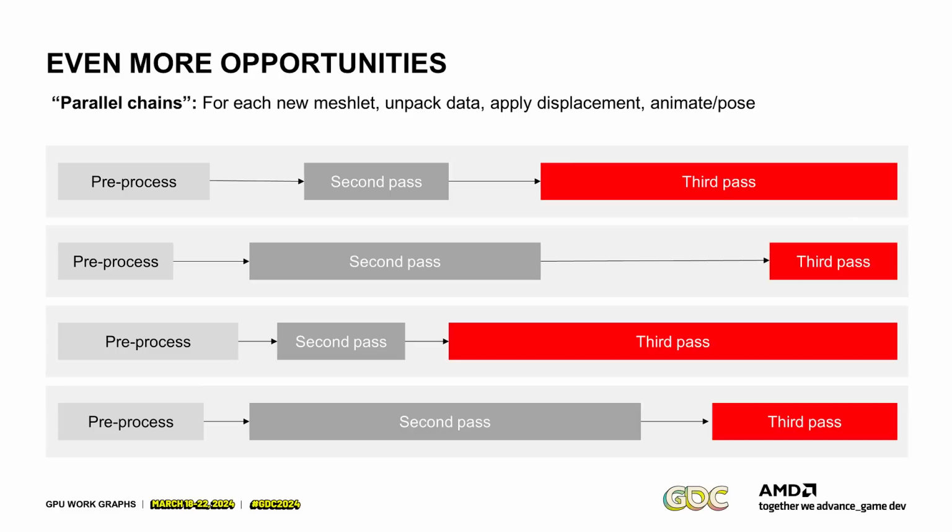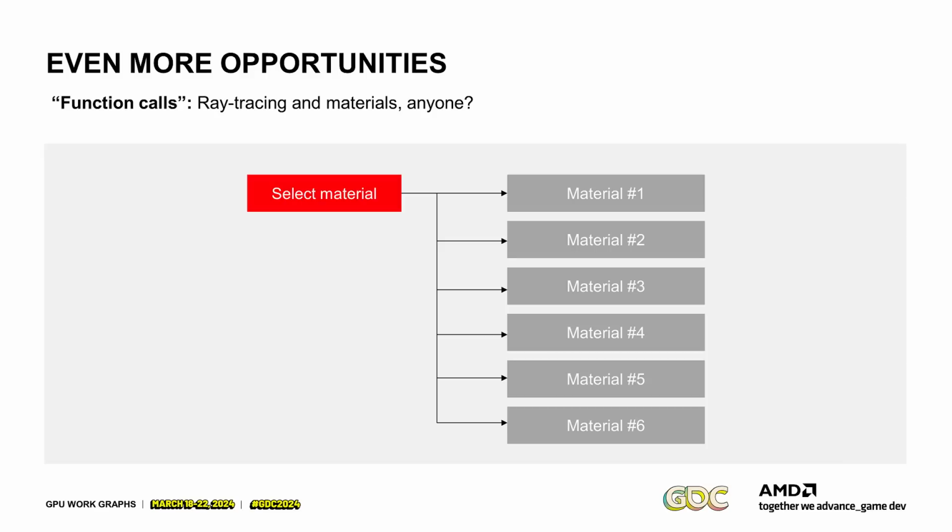Another example, which most people should be familiar with, is function calls, which really is the ray tracing problem, right? So you have a material selection shader, and then it can go to one of 1,000 different materials. So obviously with 1,000 boxes, this becomes very busy. So I'm only doing 6 here, but imagine there are 1,000 different shaders you want to call, and then you have 1,000 buffers where each pixel could be in one of those shaders, and then it becomes totally prohibitive. And obviously some of those shaders may be very similar and whatnot, and there's no way to express it and merge them automatically and so on.